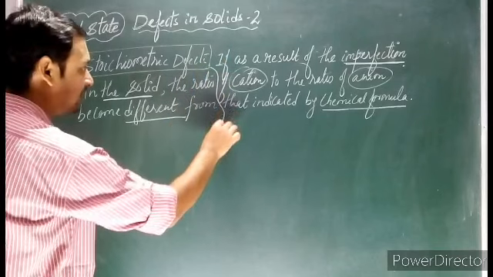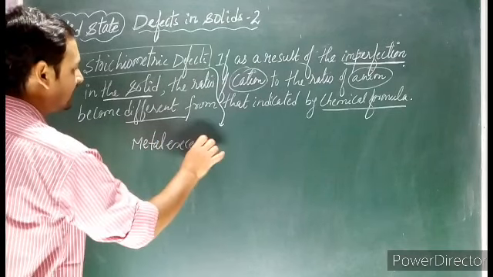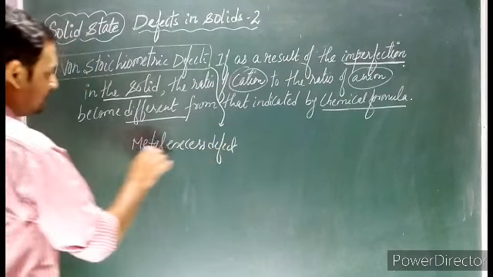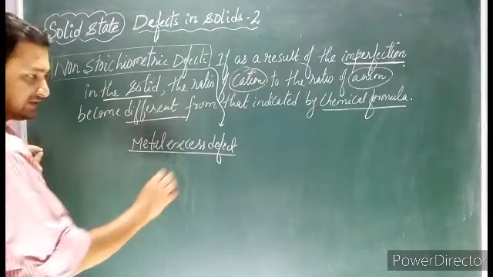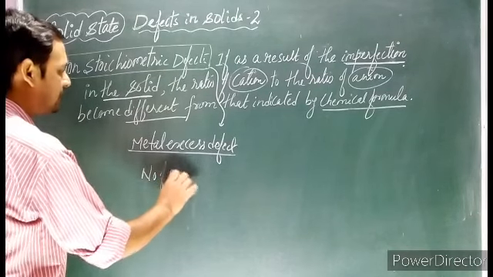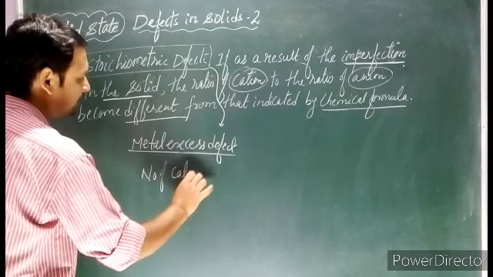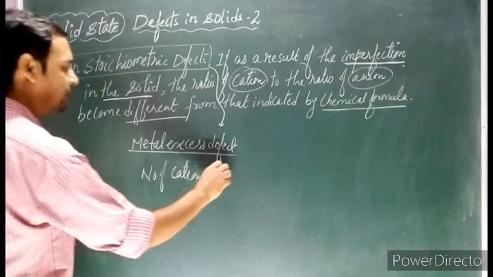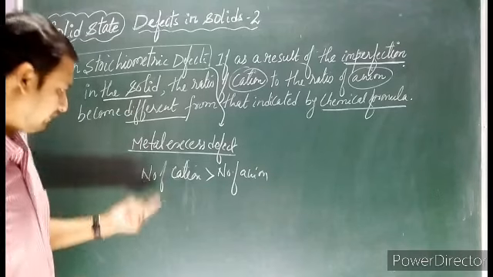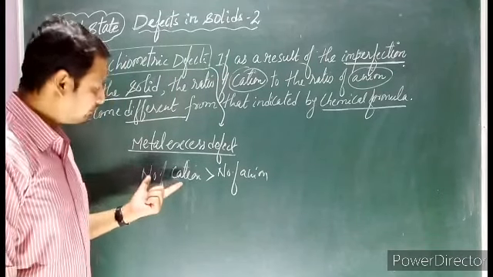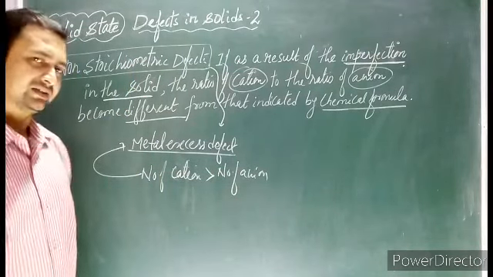The first one is the metal excess defect, where the number of metal ions, or the number of cations, is more than the number of anions. If due to any defect the number of cations becomes more and the number of anions becomes less, then we call it a metal excess defect.